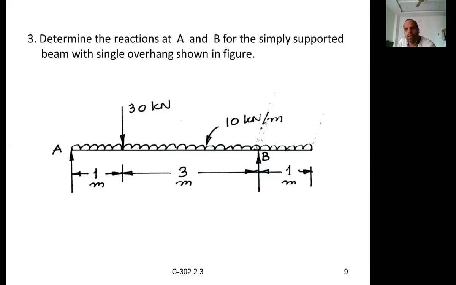That equation is useful when the beam is subjected to inclined loading, because then you get a horizontal component, and there is a possibility of a reaction in the horizontal direction. So when subjected to vertical or transverse loading, we are not supposed to use that equation. It isn't required. Even if you use it, you get 0. You don't get anything from it. That's why we are not using that equation.